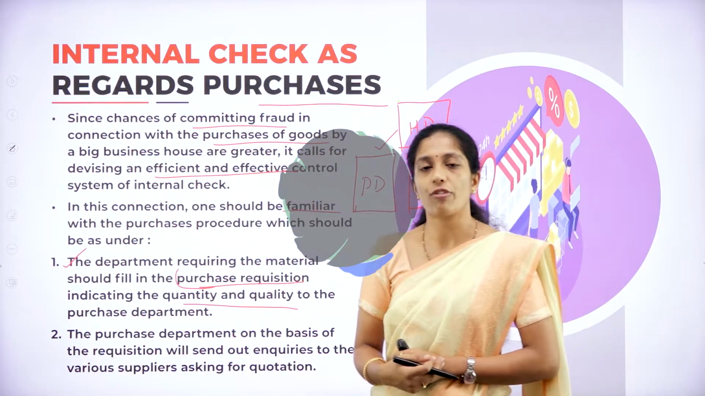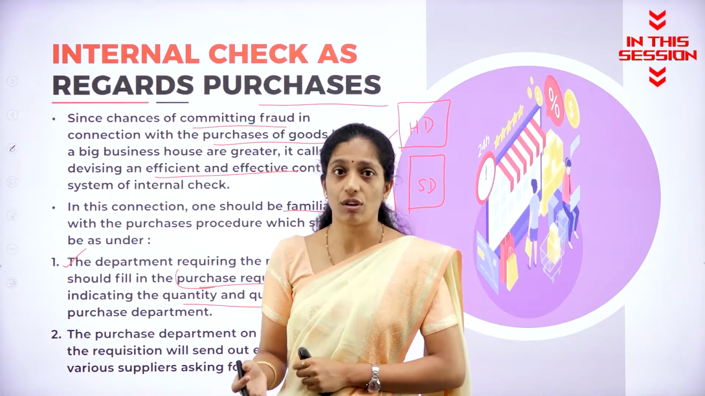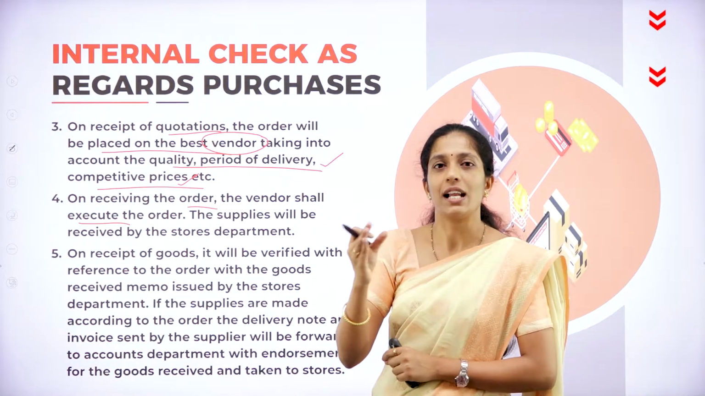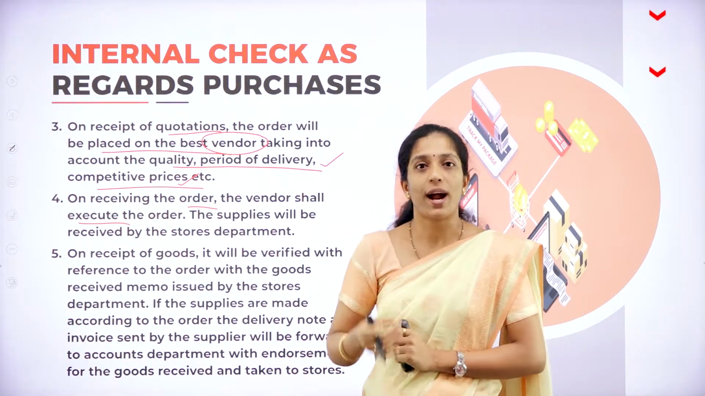What is the quantity of material required? So it may be 1000 units or 2000 units. So after selecting the quotation, it will inform the supplier to provide the goods.